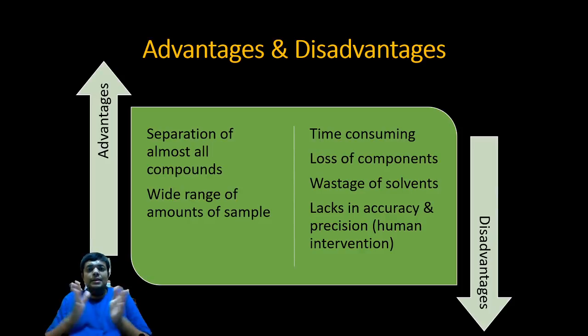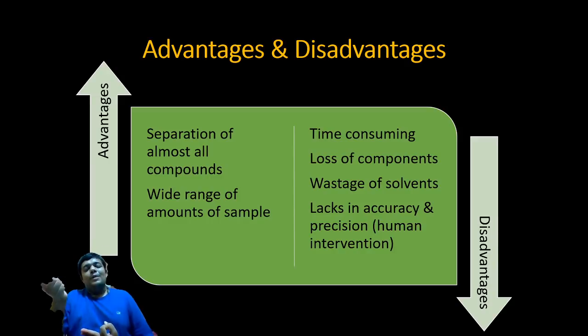So friends, this was all about advantages and disadvantages. From here onwards, basic traditional column chromatography, without learning the mathematical aspects, that is theoretical plates, comes to an end. And if you remember our HPLC lecture, I started it from here: there were a few disadvantages in column chromatography like more time consumption, loss of mobile phase, and less precise results.